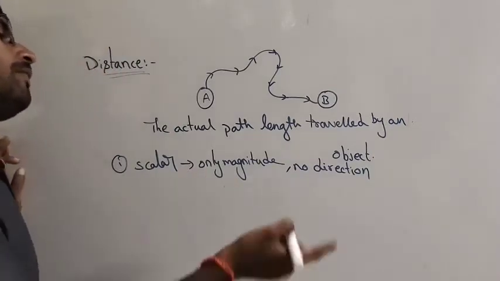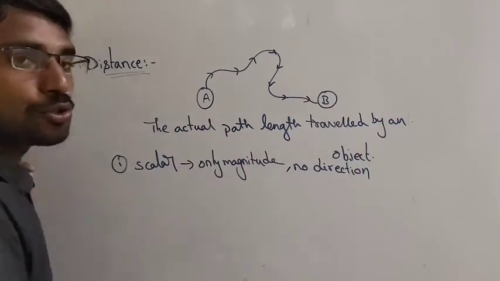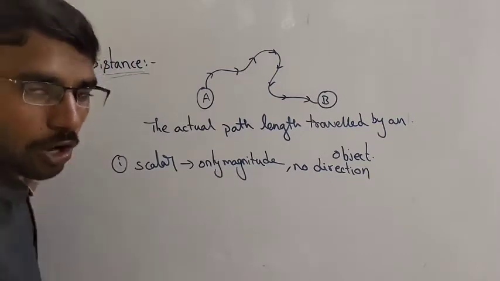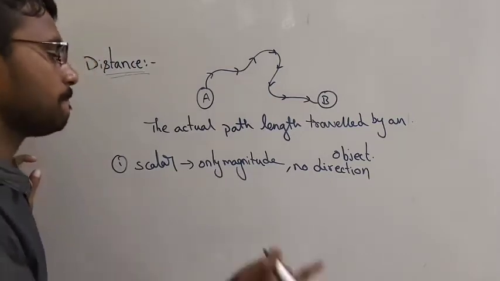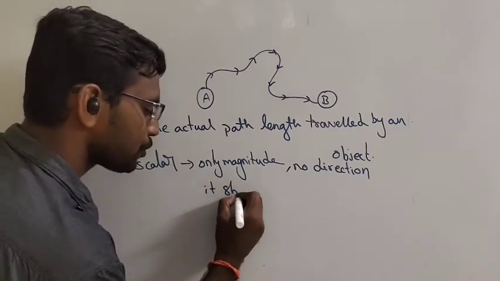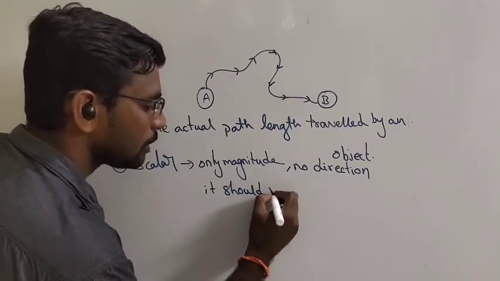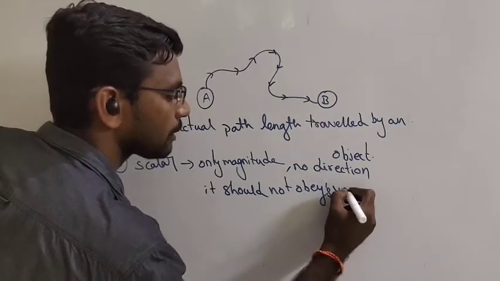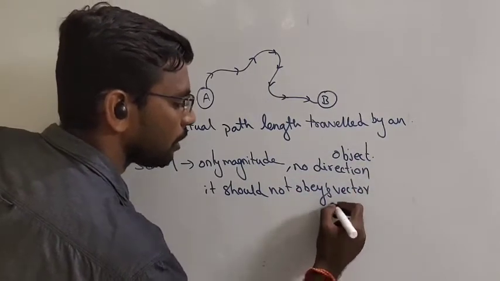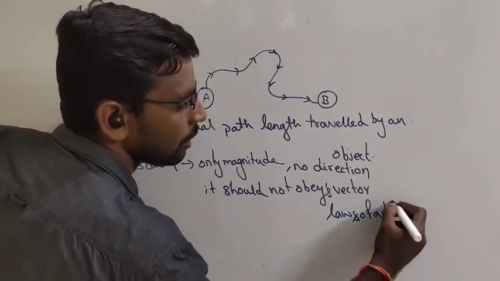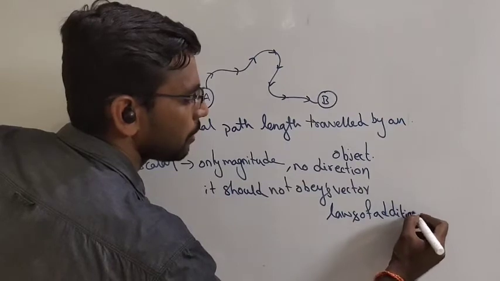Even if it has direction, if it does not obey vector laws of addition, then we call it a scalar. So it should not obey vector laws of addition.